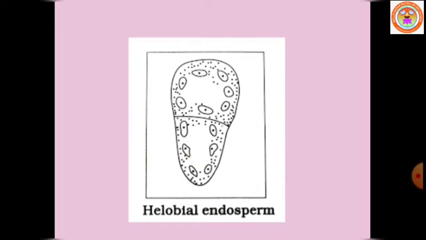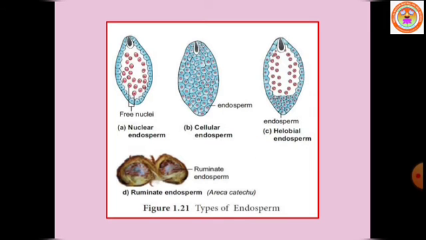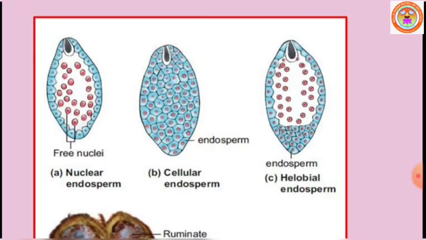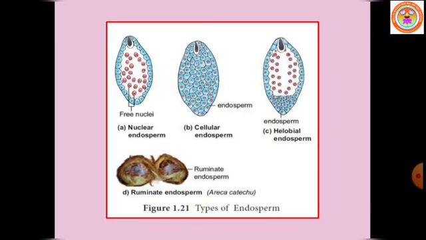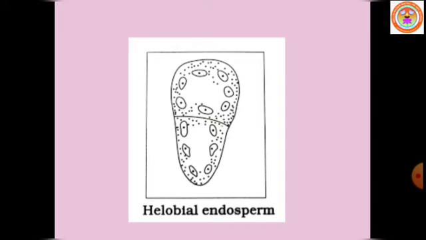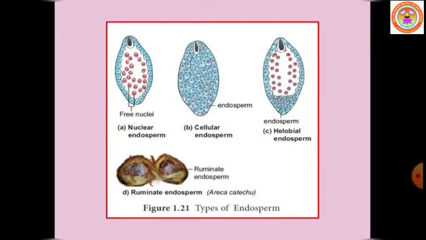These two nuclei are separated by a wall to form a larger micropylar chamber and a smaller chalazal chamber. So the primary endosperm nucleus, which moves towards the base of the embryo sac, divides into two nuclei and forms a wall that separates the embryo sac into a larger micropylar chamber and a small chalazal chamber.